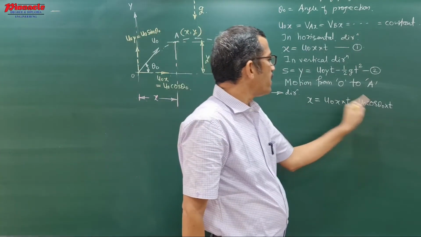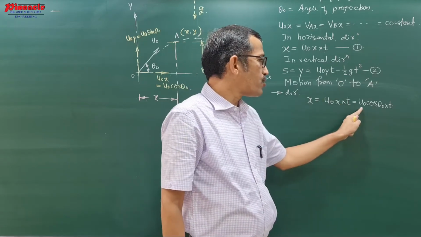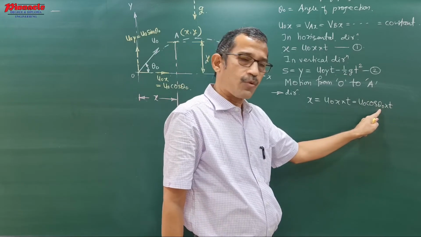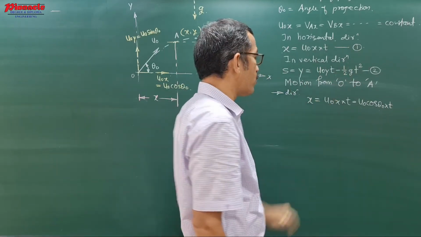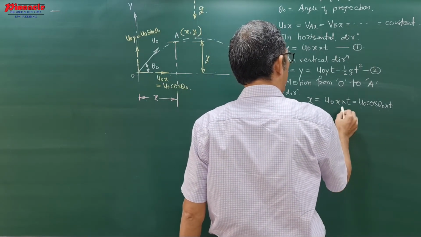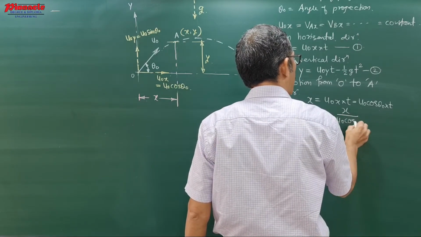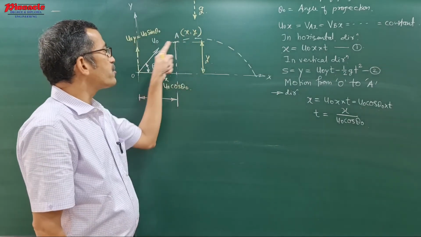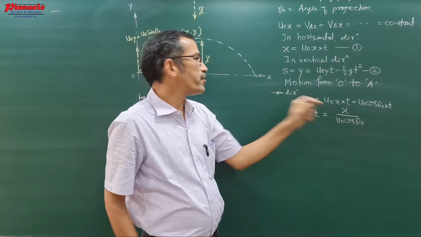Now look at the relation between these quantities. One is x, the horizontal distance traveled by the particle. u0 is the initial velocity, meaning the velocity of projection. Theta 0 is the angle of projection, and t is the time of flight, how much time it takes to reach location A. Therefore this t is equal to x upon u0 cos theta 0. That means it takes x upon u0 cos theta 0 time to reach location A.